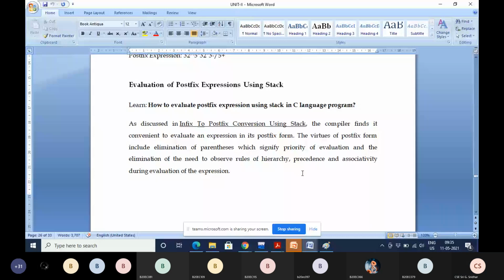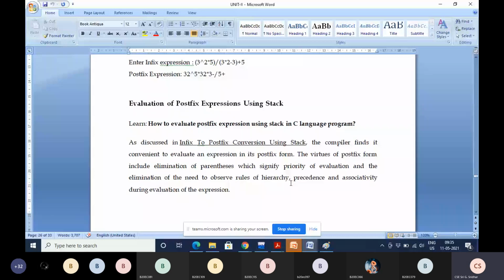If you have an infix expression, we have to take all these into consideration, but with a postfix expression you need not.